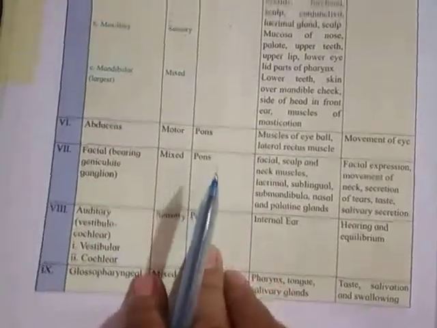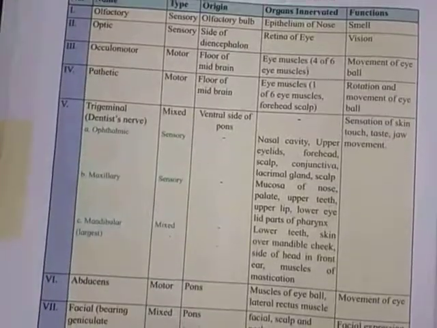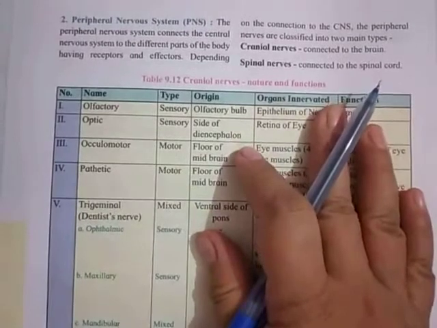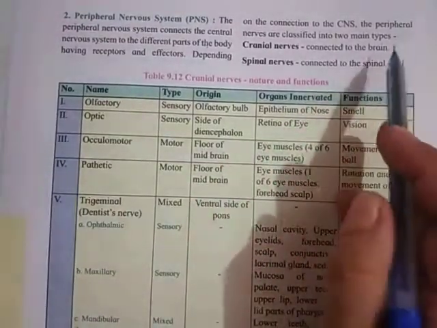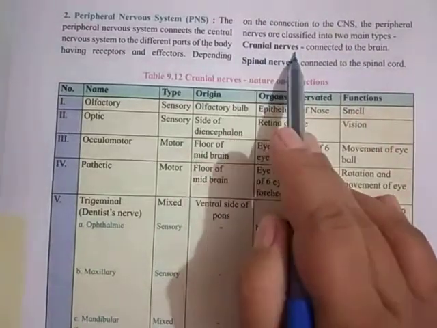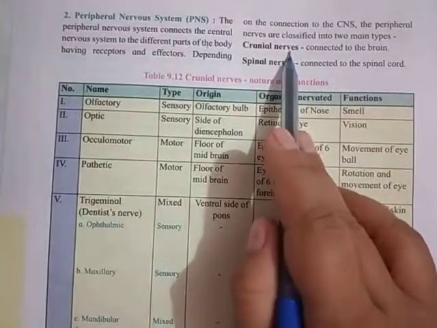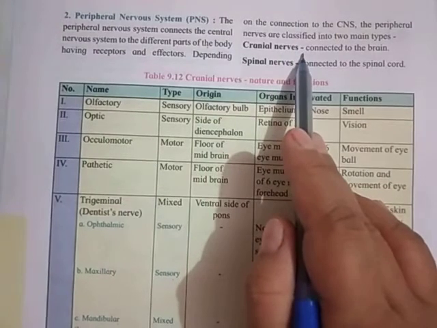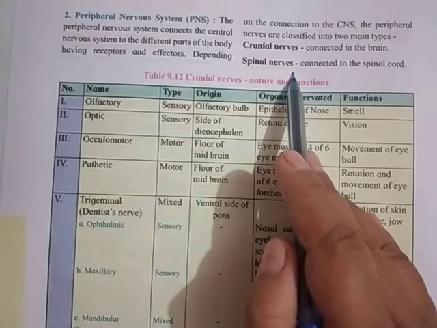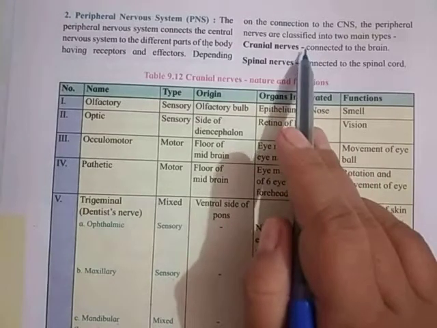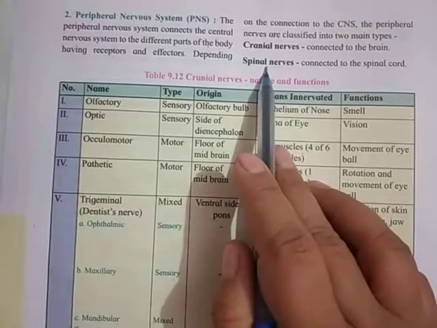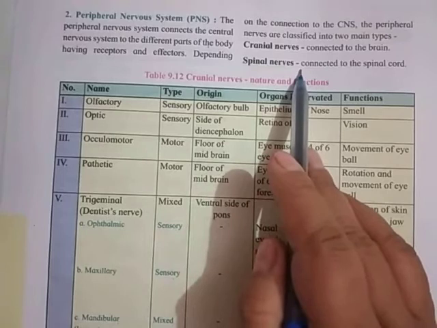So in this we have seen that the peripheral nervous system has been divided into two types depending upon the origin of the nerves. They are the cranial nerves and the spinal nerves. There are 12 pairs of cranial nerves and 31 pairs of spinal nerves. Today we have seen the cranial nerves. In the next we will see the spinal nerves.